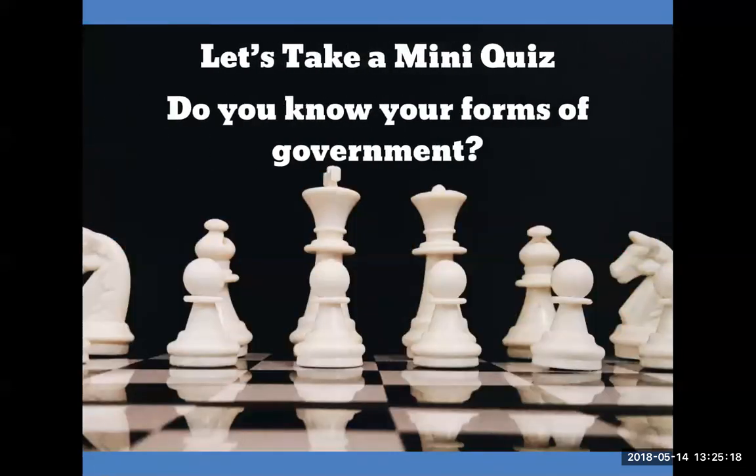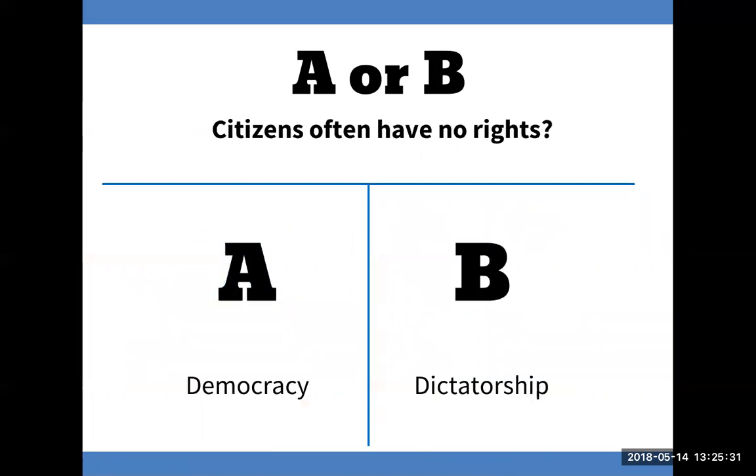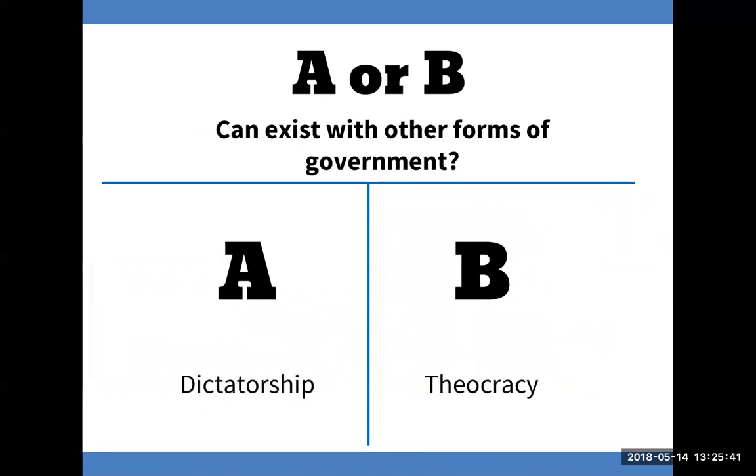Let's take a mini quiz. Do you know your forms of government? A or B? One person is in charge. The answer is A. A or B? Citizens have no rights. The answer is B. Can exist with other forms of government. The answer is B.